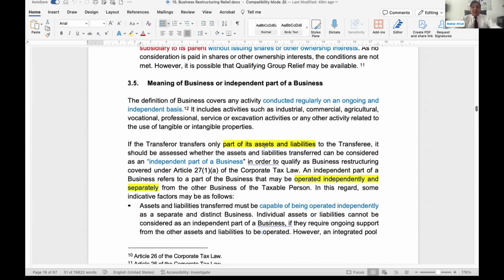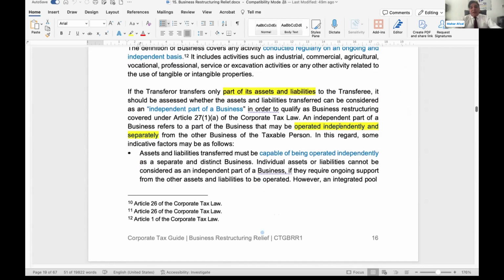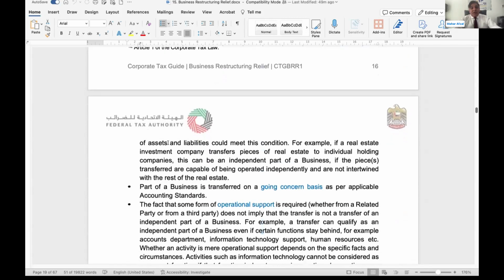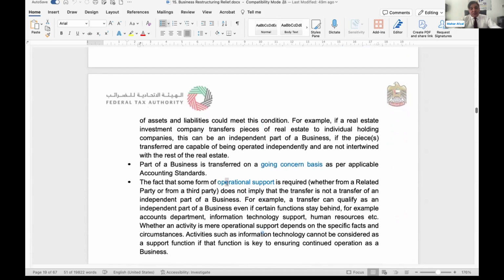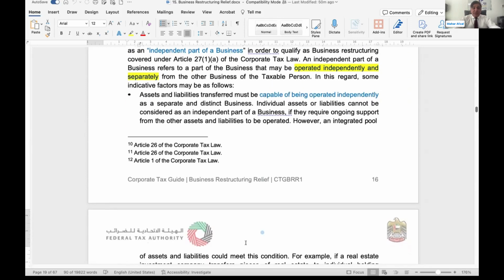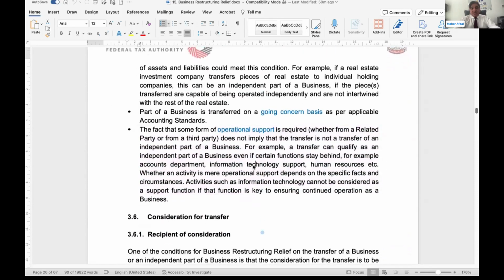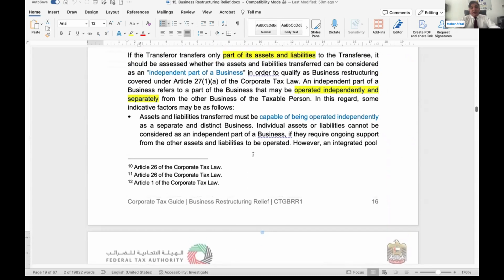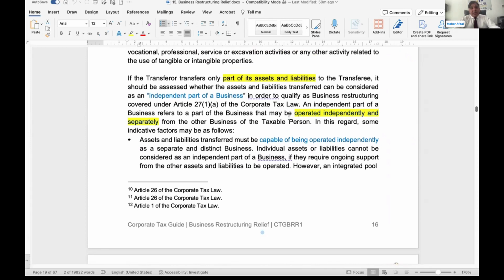Meaning of the business or independent part of the business, we have already discussed, operated independently and separately. Then we discuss even if this support function is being performed by the transferor, and the business can operate independently and separately, still being supported by the transferor. In this support function, as I mentioned, this is technology, the accounts department, technology, human resource, then still it will be considered an independent business, and business restructuring relief can be applied, but this will be only applicable in case of 27(1)(a), 27(1)(b), it will not be applicable.